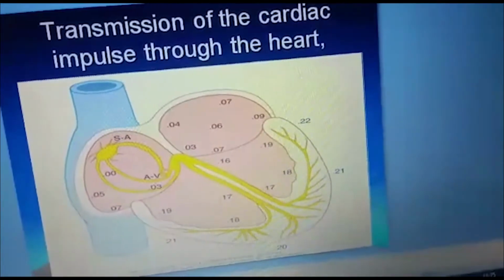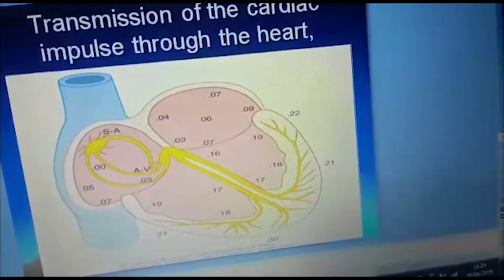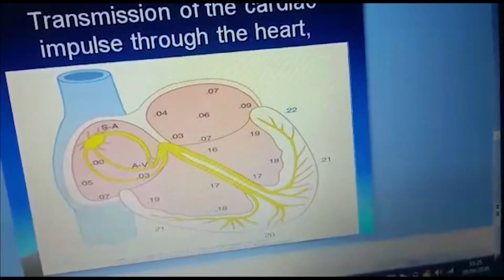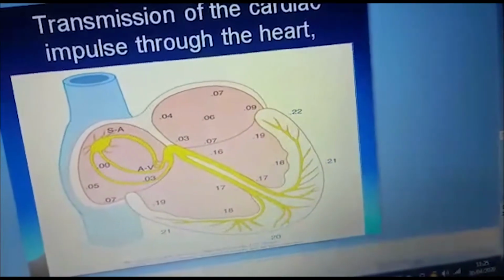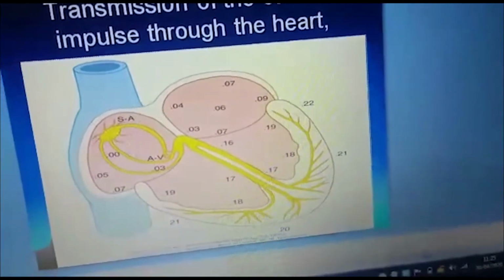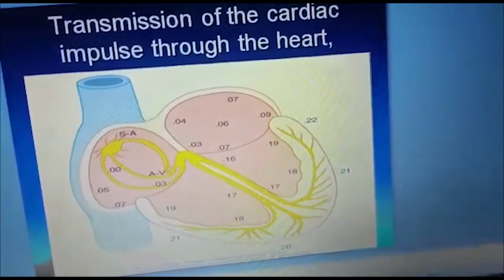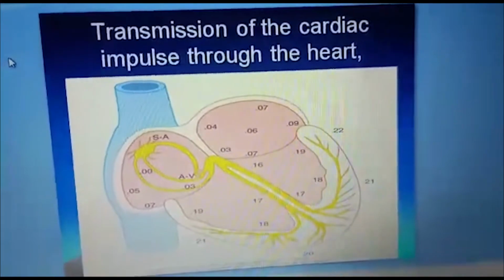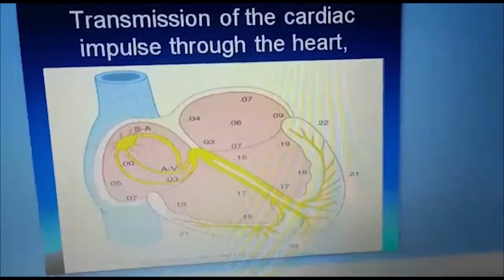Then there is a delay of 0.13 seconds and the impulse reaches the AV bundle at 0.16 seconds. Then right and left bundle branches carry it to the apex of the heart at 0.19 seconds. And from the subendocardial surfaces, this impulse is carried to the epicardial surfaces at 0.22 seconds. So the understanding of these time intervals for the generation and appearance of the cardiac impulse through different segments of the conduction system is very important in understanding the normal physiology of the heart as well as the appearance of different waves in the normal electrocardiogram or ECG.